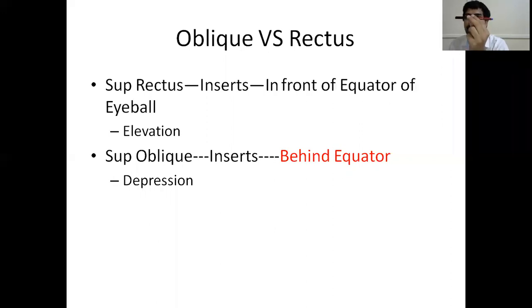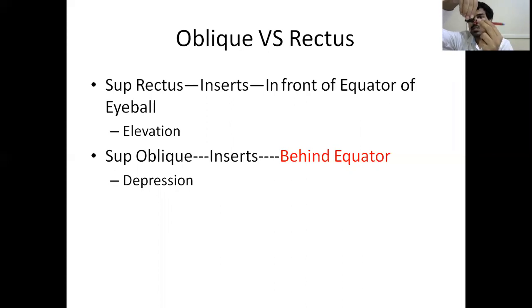Think of it as the equator, where I'm holding the pen. The recti muscles insert in front of the equator, that is, here, whereas the oblique muscles insert behind the equator, here. Now imagine if the recti muscle is inserted here and it contracts.